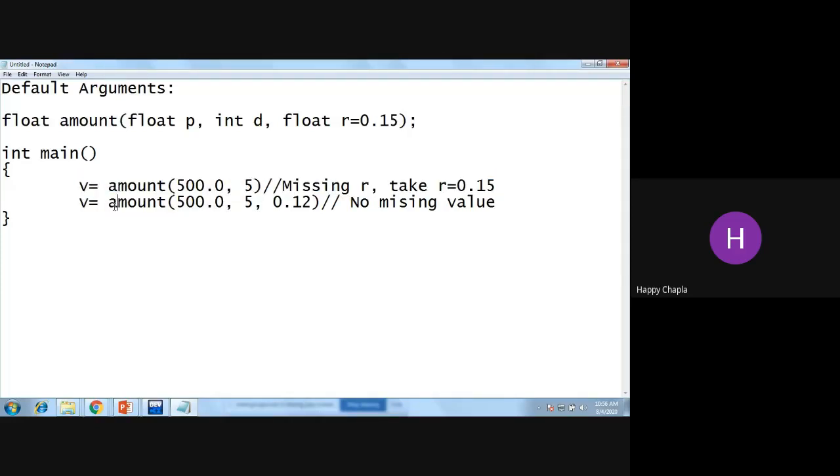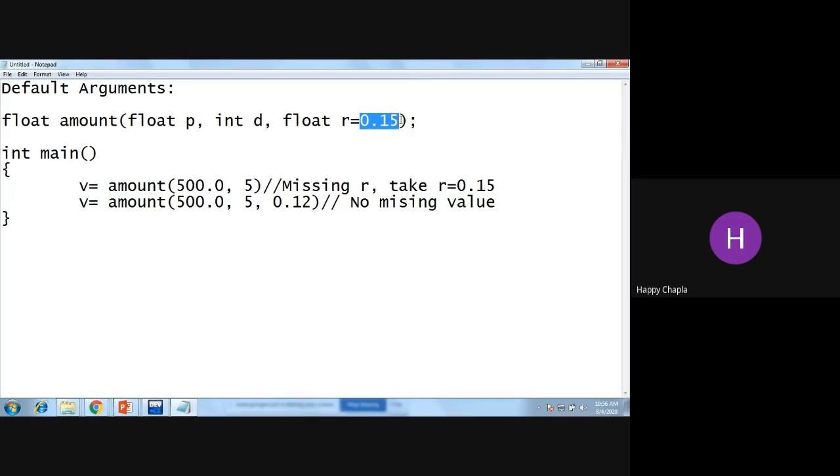But at the time of the other call, what will be the output? Starting from left, my 500.0 is replaced with this P, so my P value equals 500.0. My D value equals 5. And over here, I have the value of R, that is 0.12, but still I declared a default value of 0.15.